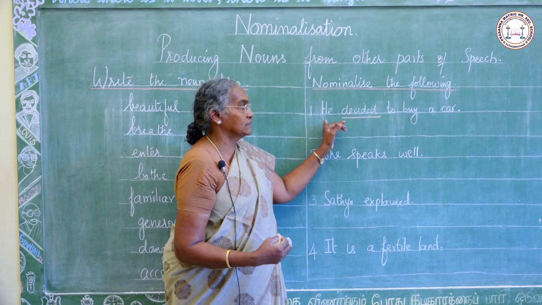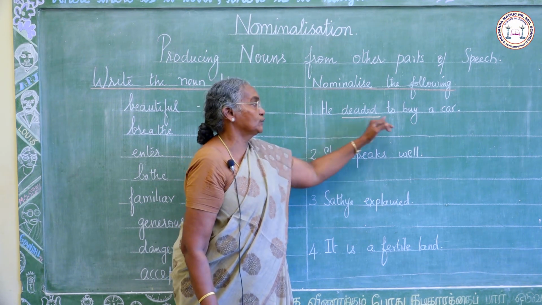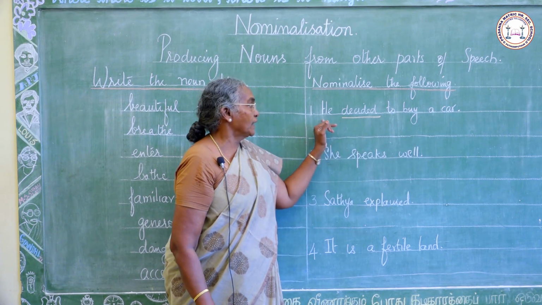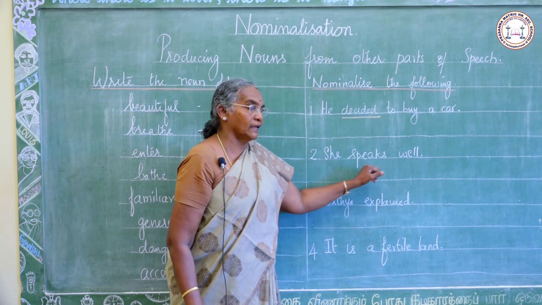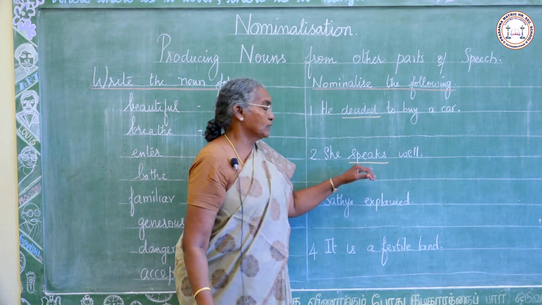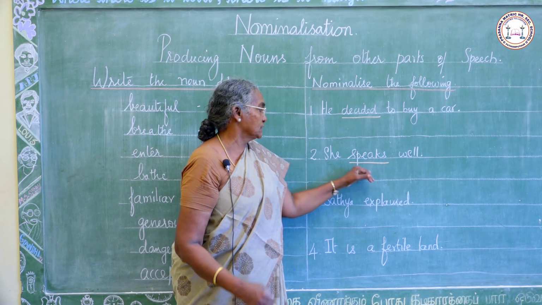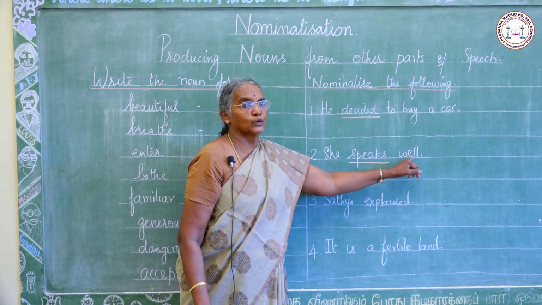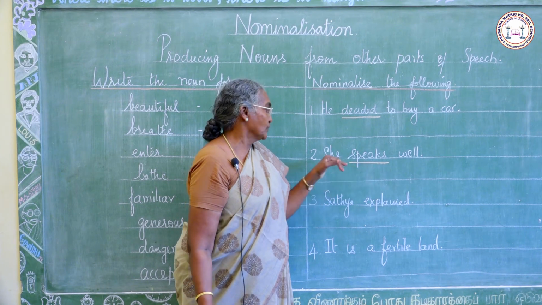We have to make some changes to form a sentence using the noun form. He decided to buy a car. He made a decision to buy a car. Next, she speaks well. Speaks, it is the verb. You have to change this verb into a noun and make some changes to form a sentence. She speaks well. Her speech is good. Noun form of the verb speaks, speech.